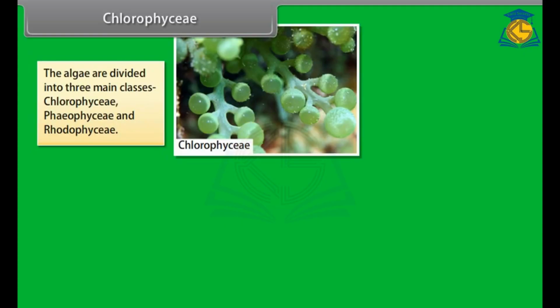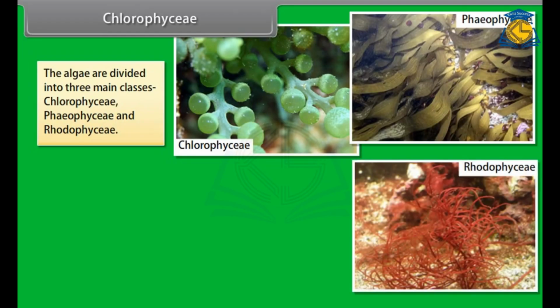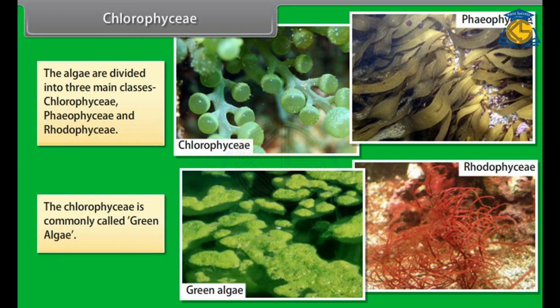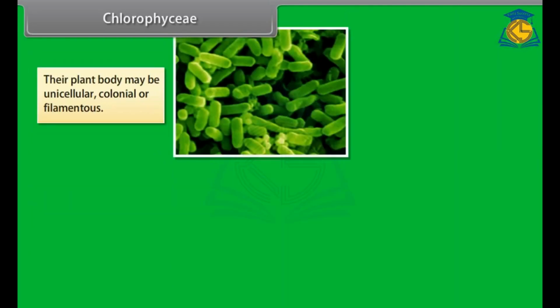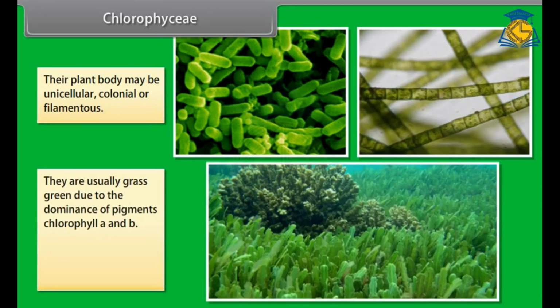Chlorophyceae. The algae are divided into three main classes: Chlorophyceae, Phaeophyceae, and Rhodophyceae. The Chlorophyceae is commonly called green algae. Their plant body may be unicellular, colonial, or filamentous. They are usually grass-green due to the dominance of pigments chlorophyll a and b. These pigments are localized in definite chloroplasts. The chloroplasts may be discoid, plate-like, reticulate, cup-shaped, spiral, or ribbon-shaped in different species.